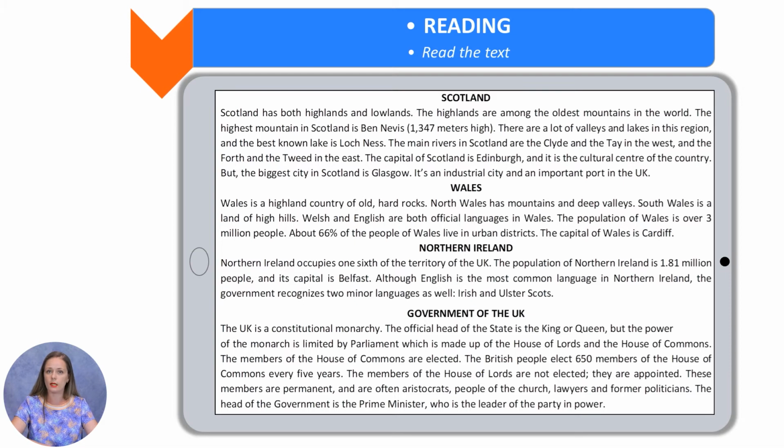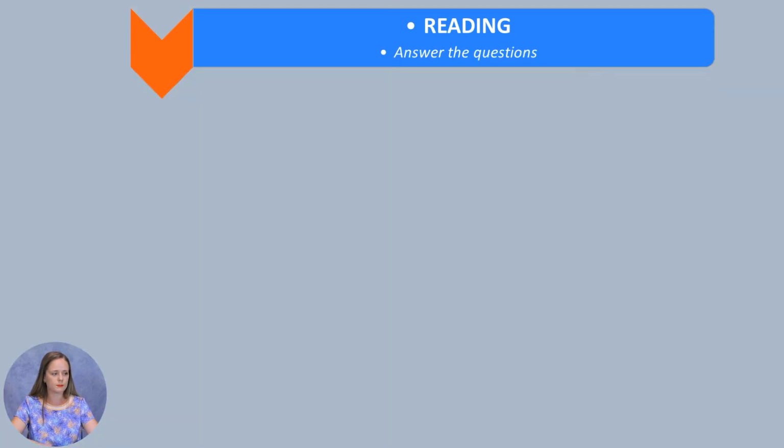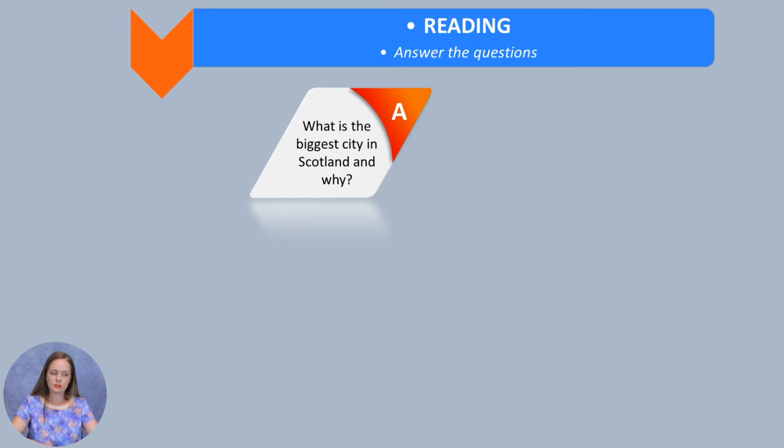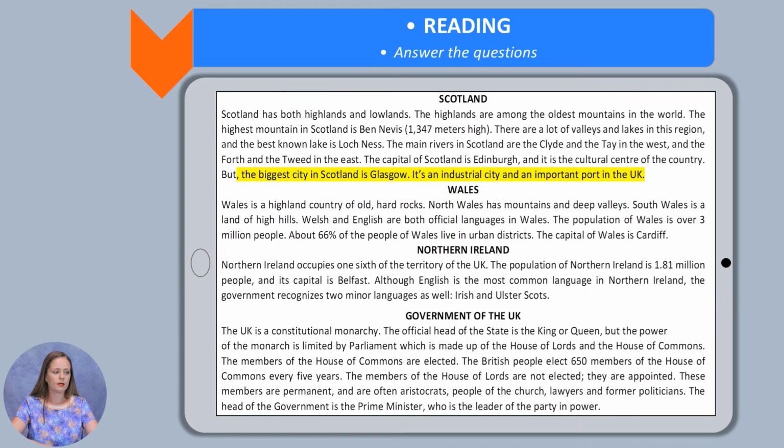So now let's see and answer some of the questions. What is the biggest city in Scotland and why? If you remember from the text, it was said that the biggest city in Scotland is Glasgow. It is an industrial city and an important port in the UK.